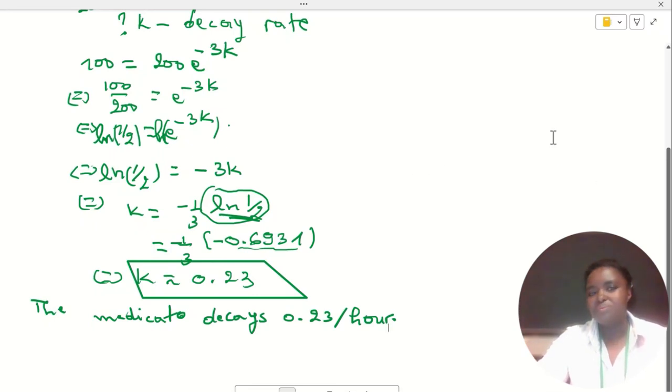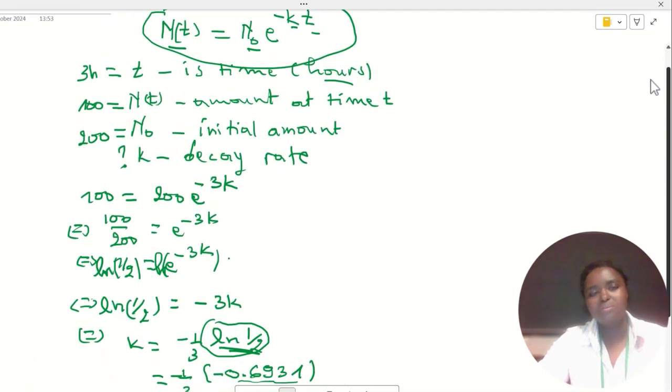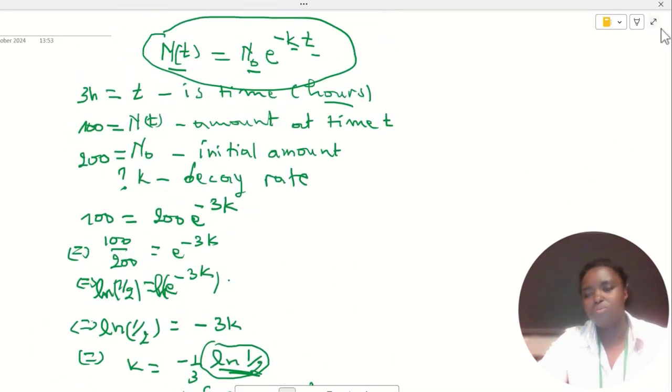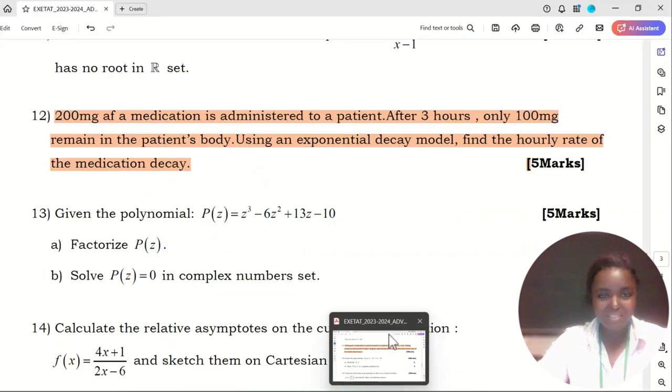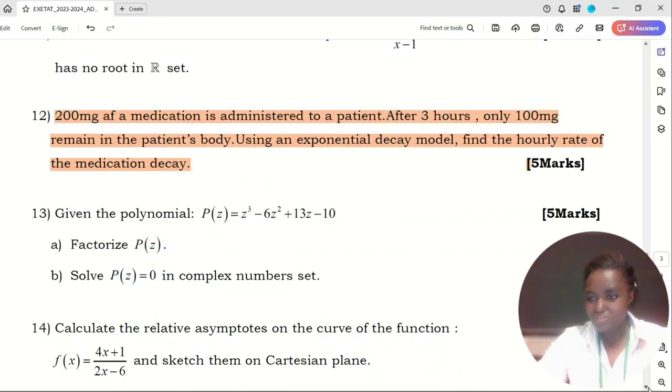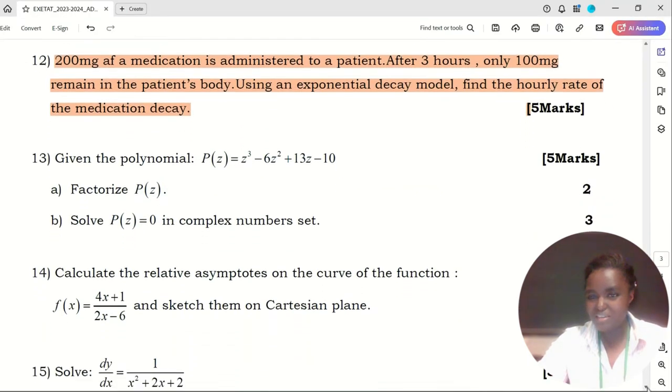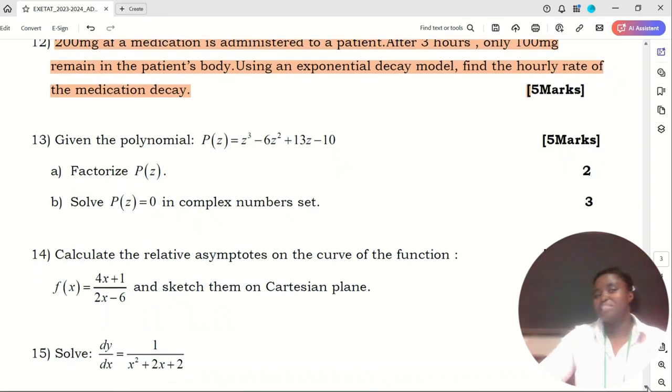Exponential decay model. Do you know it now? If you didn't know it, that's the model, and that's how it works, and you can see that it's a very useful model. So let's move on to the next question. The first section is almost done. In an exam you are not explaining to anybody, so you are just writing what you know. You can't take as much time as me, but even with me, you can see that we will not use so much time. So let's move on.